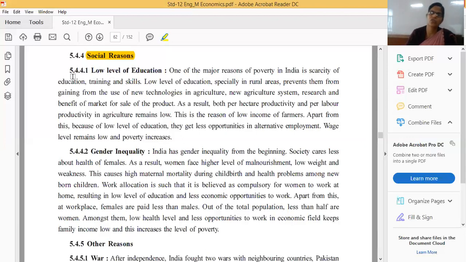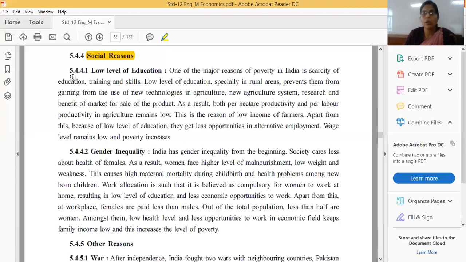If you have any question on the causes of the low female population, why the female ratio is less compared to male, you can write all these points. Because of the higher level of malnutrition, low weight, and weakness, this causes high maternal mortality during childbirth and health problems among newborn children.